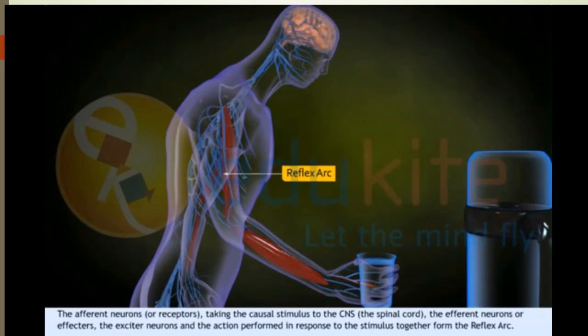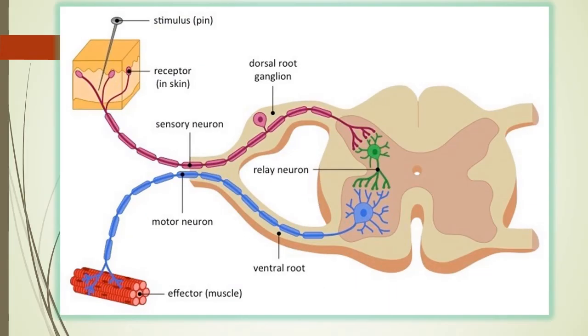Now I will show you a diagram which you need to practice. In purple color you can see the stimulus, a pin given. So what is your decision? If I give a pin to your fingers, of course you will just move your hand.